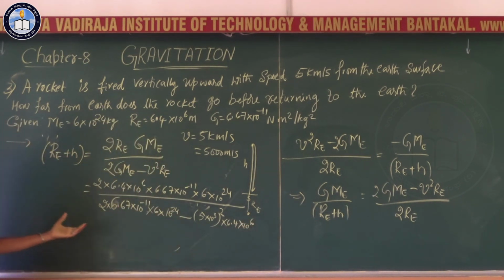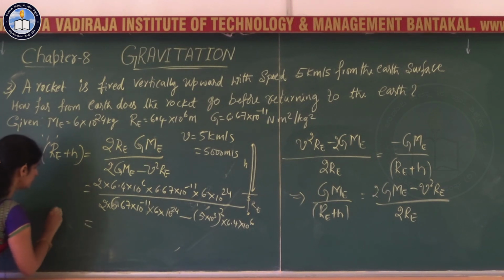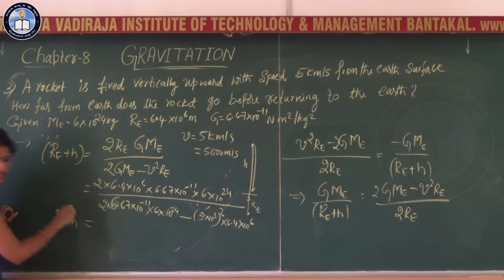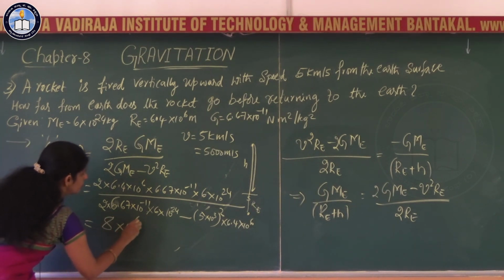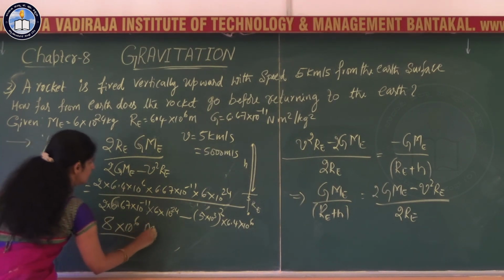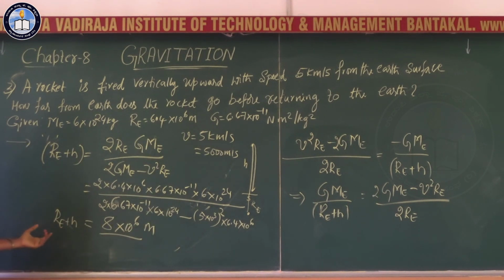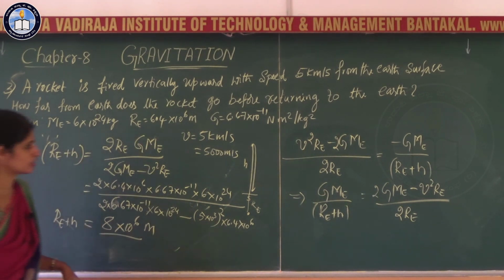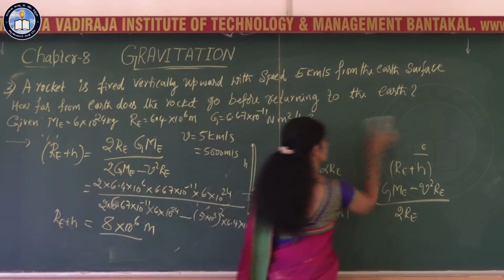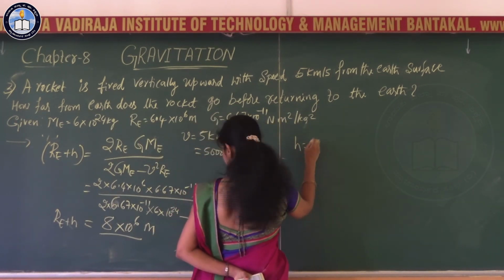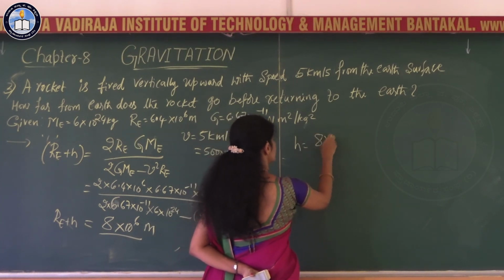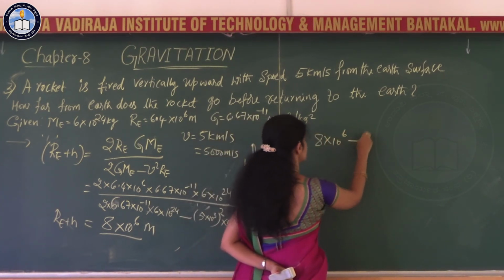If you substitute all these data, Re plus h comes out to be 8 into 10 to the power 6 meters. Now you are supposed to calculate h. So you have to go for h is equal to 8 into 10 to the power 6 minus Re.